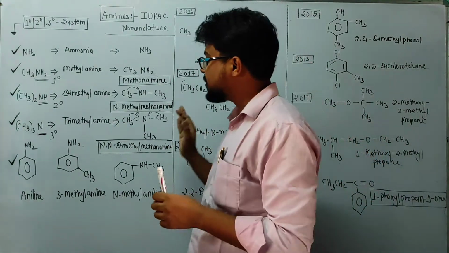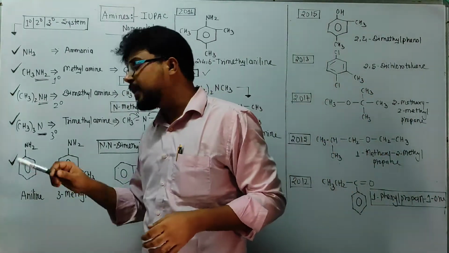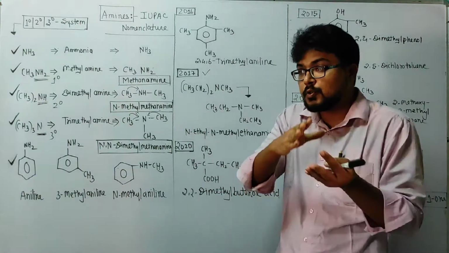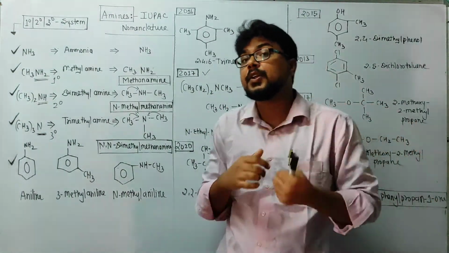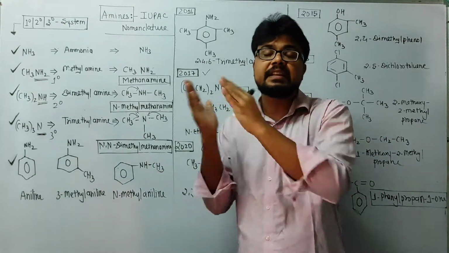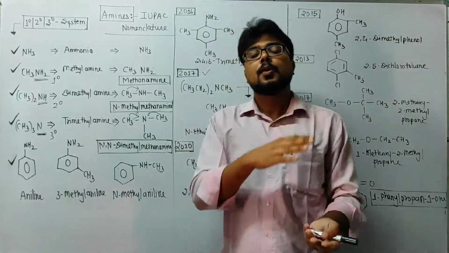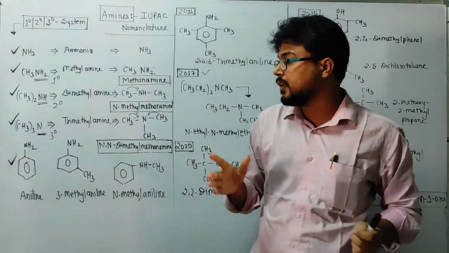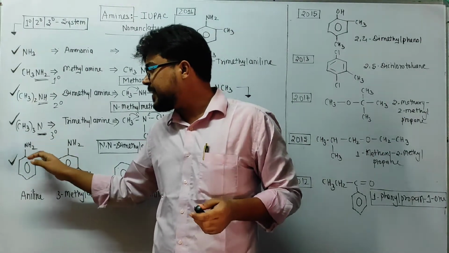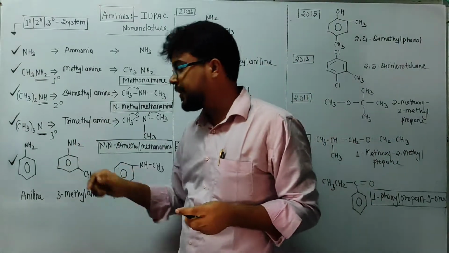If the NH2 group is connected with a benzene ring directly, then it will become aniline. Common name: for OH we say phenol. For OCH3 it is anisole. For CHO, when the benzene ring is there and the CHO group is directly connected, it will be benzaldehyde. For COOH it is benzoic acid. Same thing with amine: when the amine or NH2 group is connected with a benzene ring, it will become aniline.